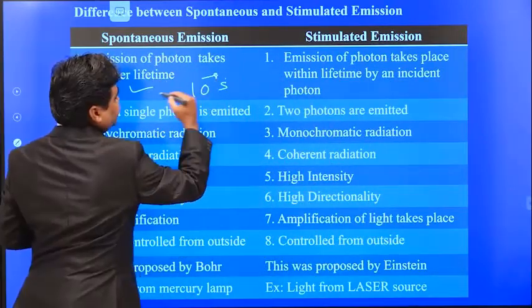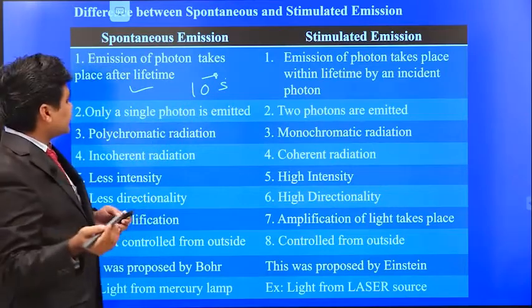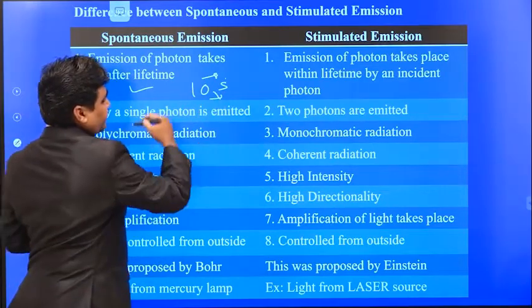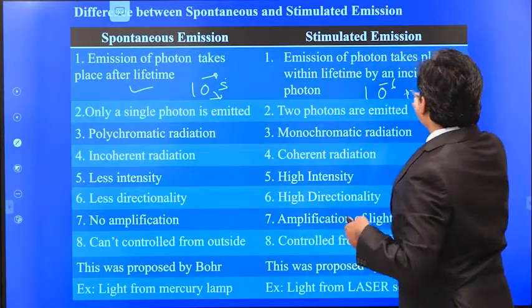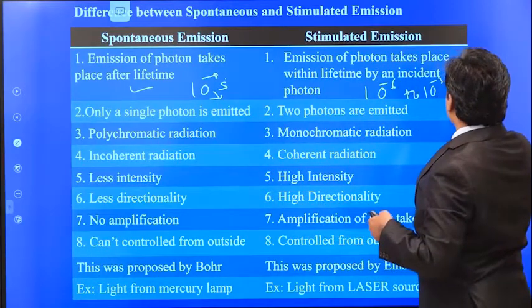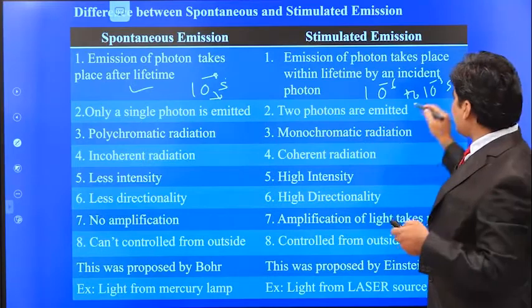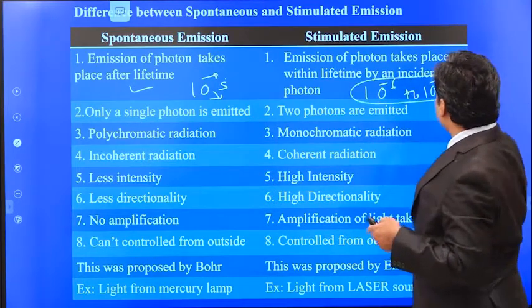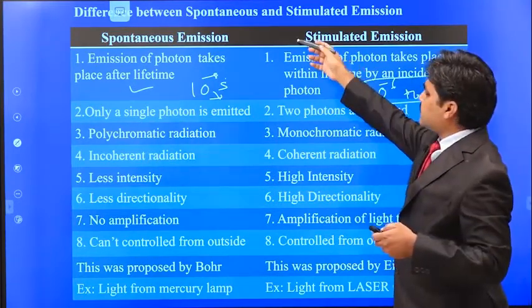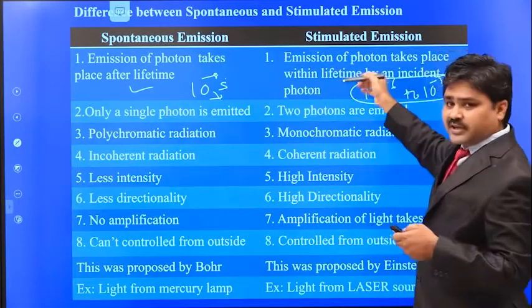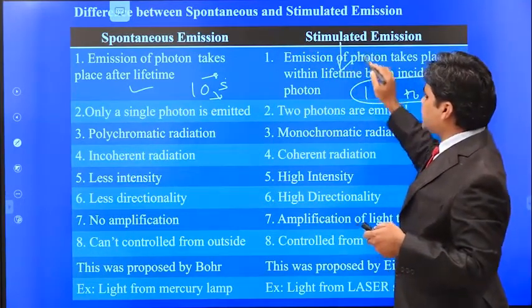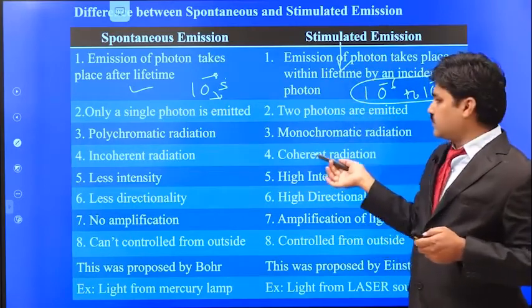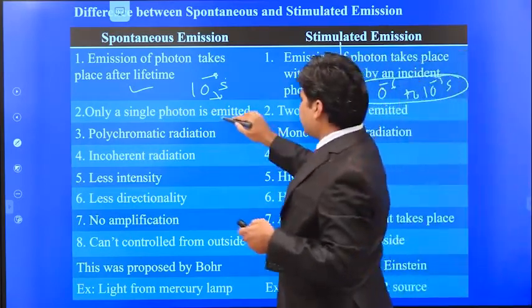Okay, 10 power minus 6... after spending 10 power minus 8 seconds, it will come to the ground state. But here it will stay for 10 power minus 6 to 10 power minus 3 seconds. When it is in the excited state, this process will take place when an external photon is given. When the electron is in the excited state, stimulated emission will take place after giving the photon. So here only a single photon is emitted.